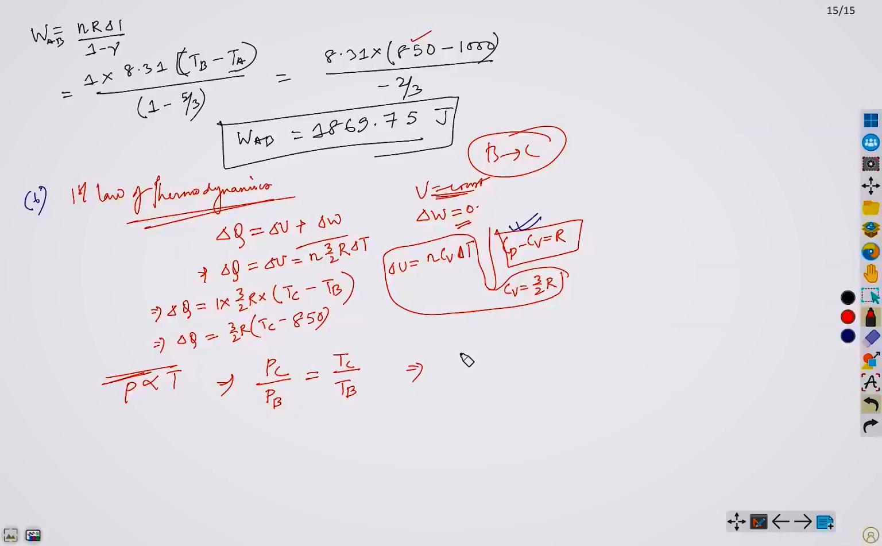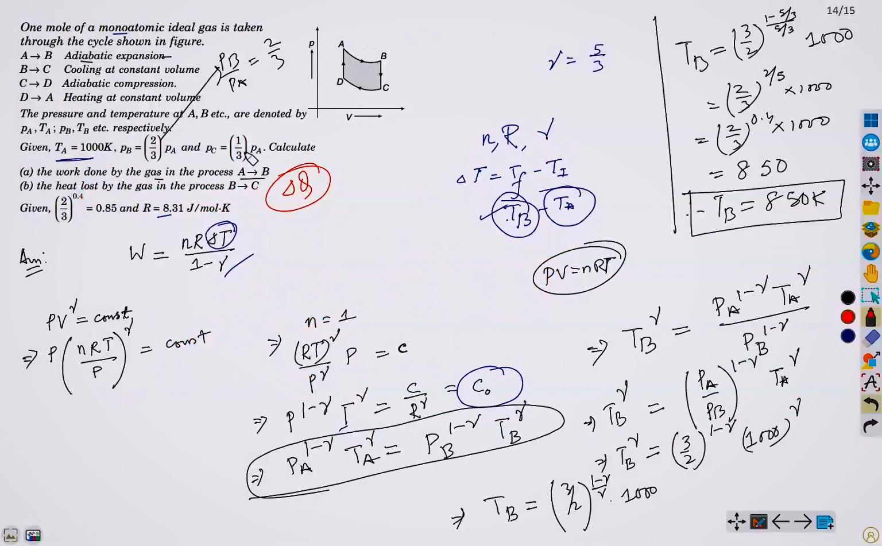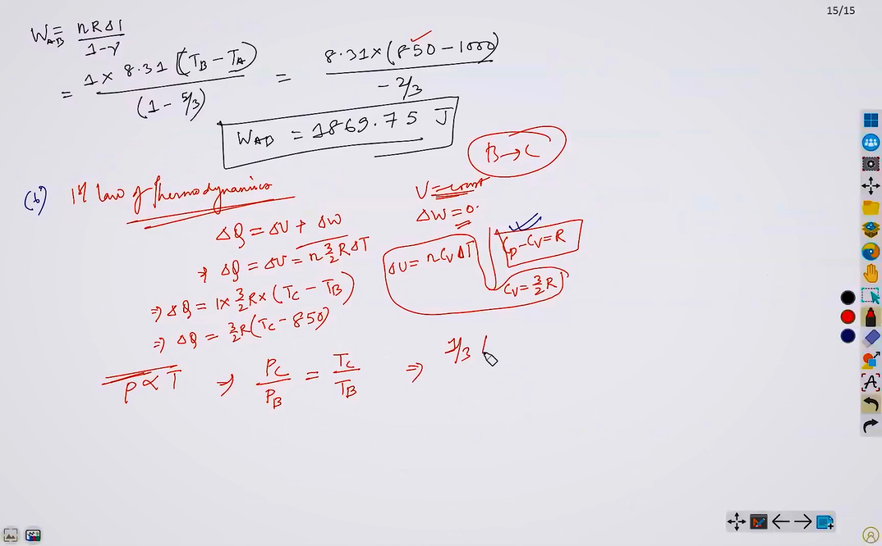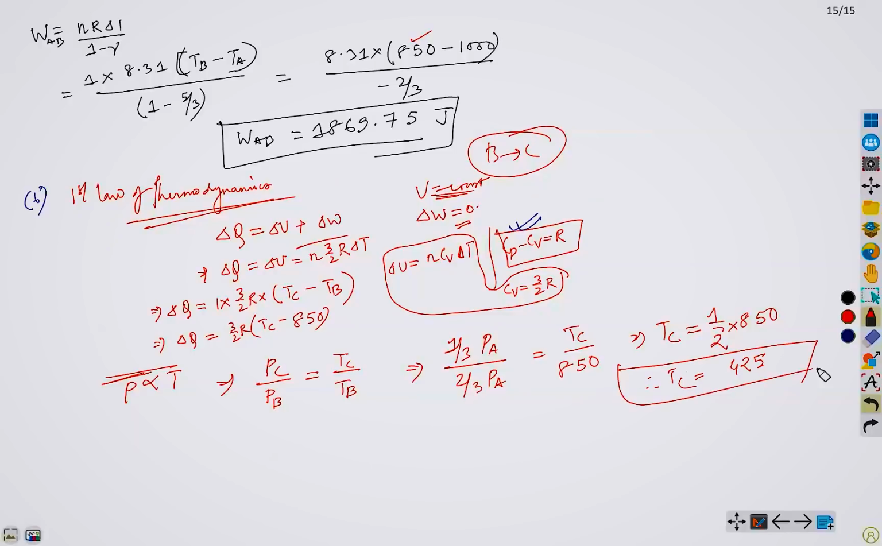So what is our Pc? The relationship between Pc and Pb is given here. It is Pc equals 1 by 3 Pa and Pb equals 2 by 3 Pa. So let's just put in the values. It is 1/3 Pa by 2/3 Pa, right? This equals Tc by Tb, and we know our Tb as 850. So let's just simplify this. From here we obtain half of 850, which is 425. Therefore, our Tc we obtain as 425.